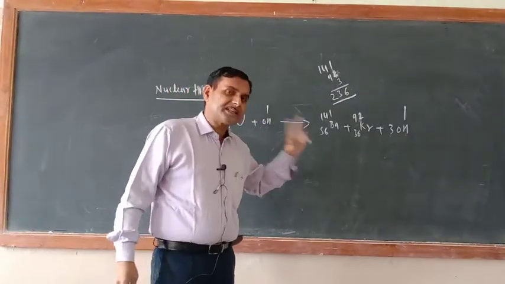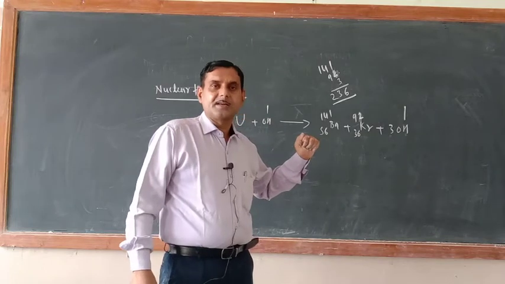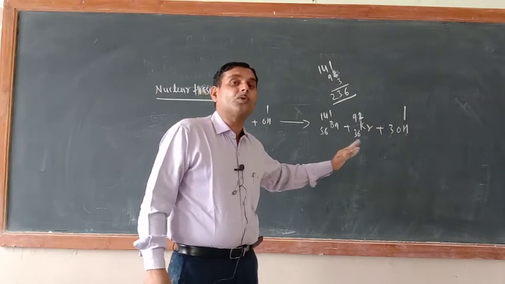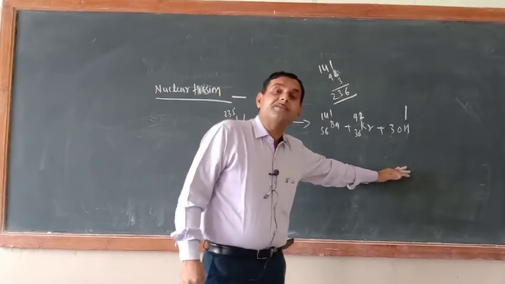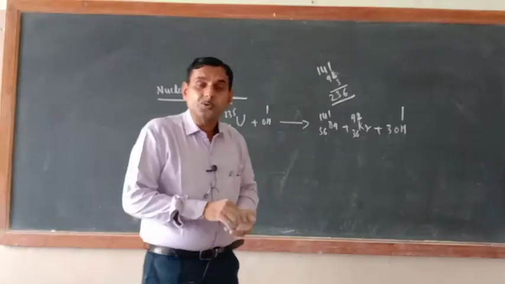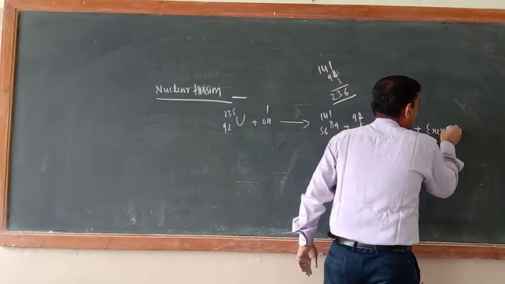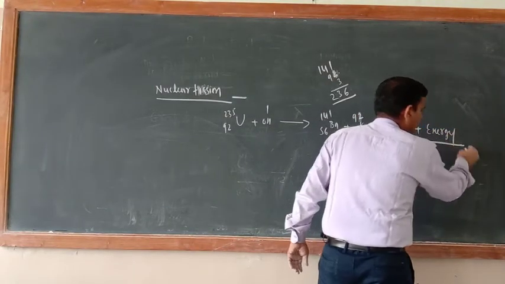So try to understand, controlled nuclear fission means when we can control the activity of these neutrons. Here a huge amount of energy will be released, and this energy is the only matter.